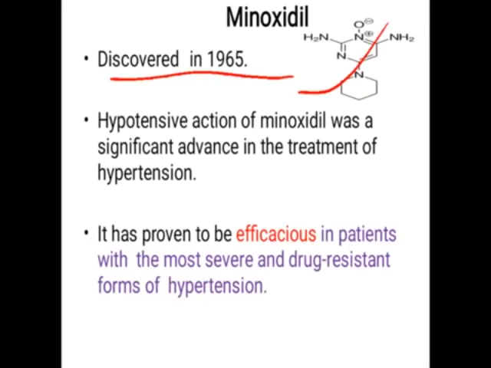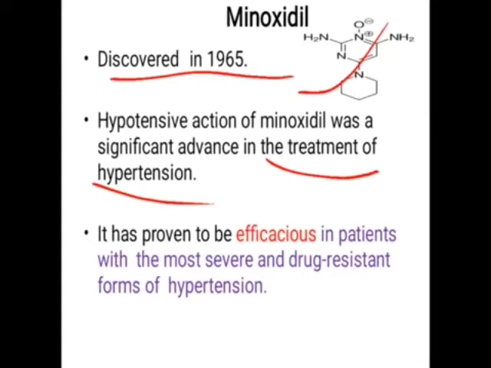Generally minoxidil is given to patients to grow hair on bald areas. It also acts as an antihypertensive drug, that is, in the treatment of hypertension.